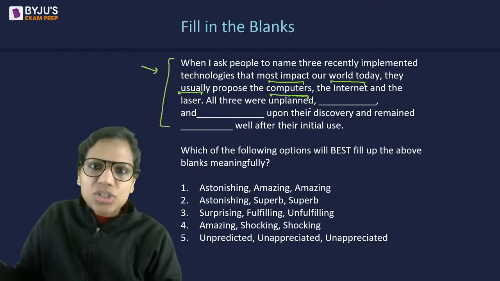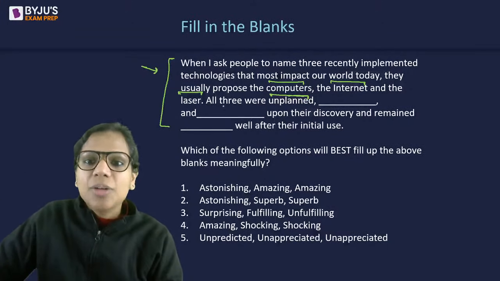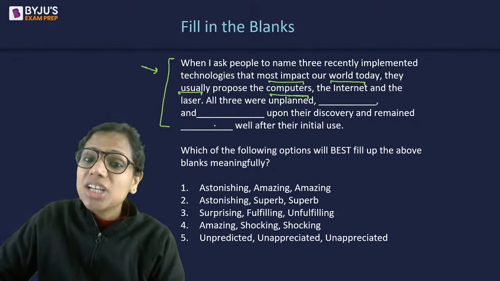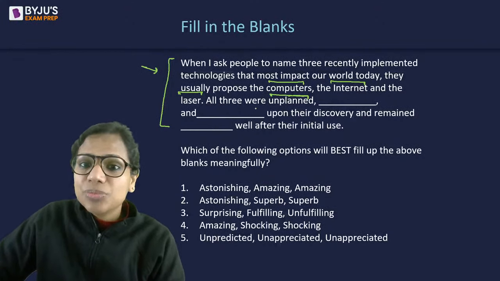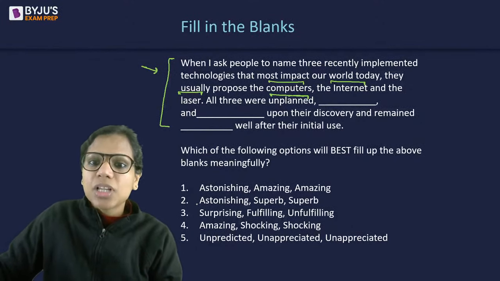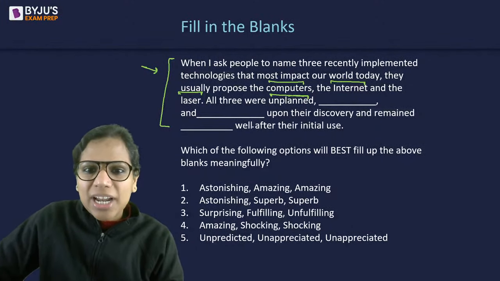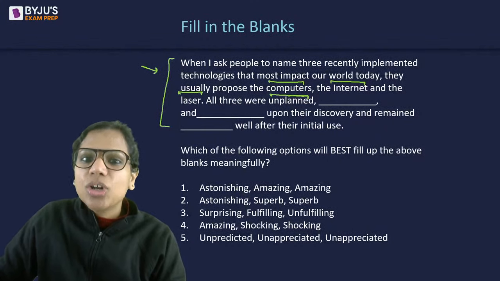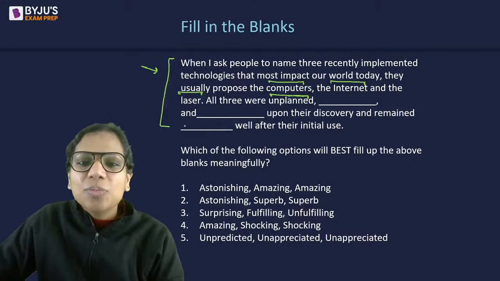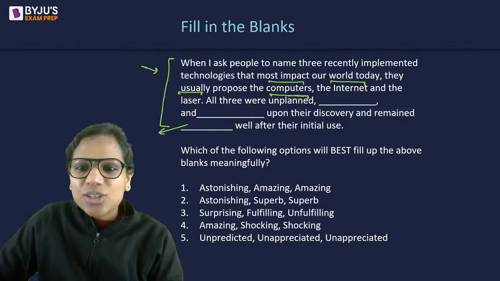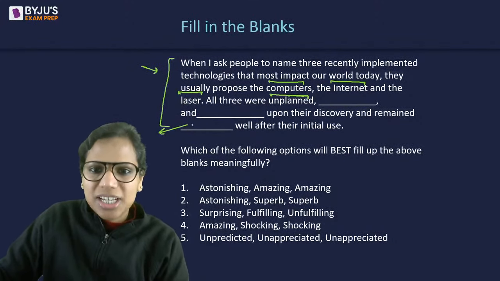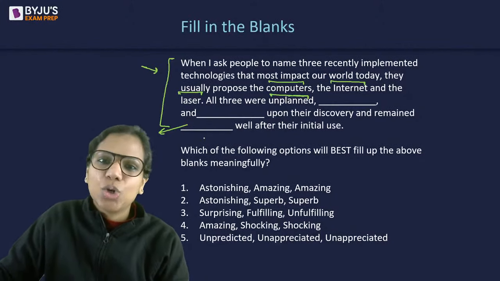So something that matches this unplanned has to come in the second and the third blank, right? Unplanned, dash, and, dash upon their discovery and remained dash well after their initial use. So if I say they were unplanned, astonishing, and amazing upon their discovery and amazing well after their initial use, no. Probably something on the lines of, let's say, known, unknown, appreciated, unappreciated. That will come here, right? Whether they were popular or not popular, whether they were liked or disliked, right?